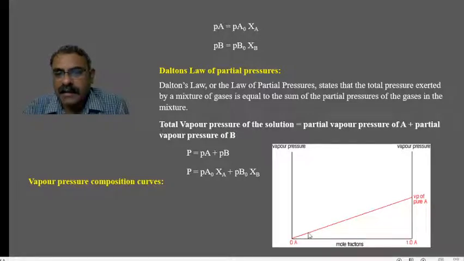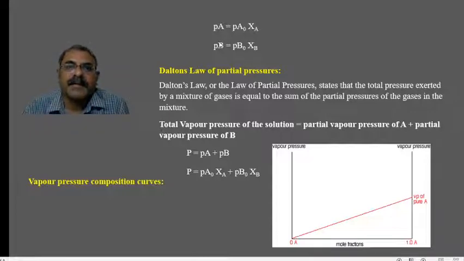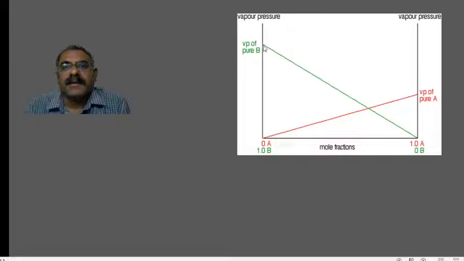So this red line denotes the partial vapor pressure of component A. Partial vapor pressure of component A, PA equals PA naught into XA. So this PA naught into XA is represented by this line. Likewise, the partial vapor pressure of component B is plotted.